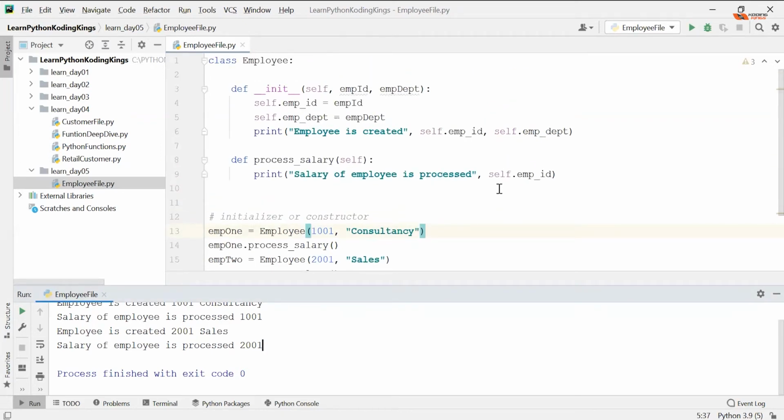Any questions on constructors? Constructors or initializers are defined with init. Okay, it's a special function. All double underscore functions are special functions. We'll have a separate topic on that. Questions on this?